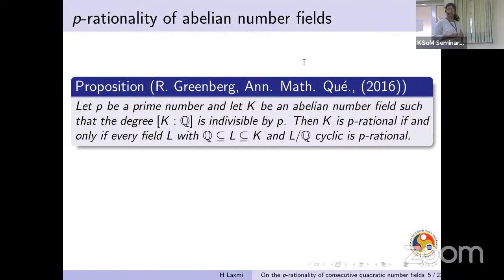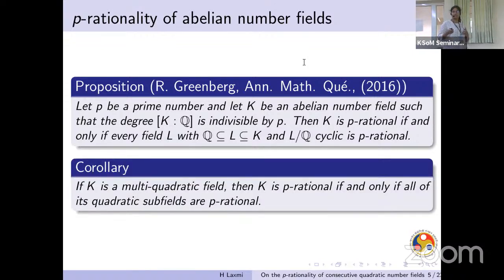So in particular, if we substitute K with some multi-quadratic field over Q, then we can clearly see that the subfields of K which are cyclic over Q are just the quadratic fields. So this shifts our interest towards studying the p-rationality of quadratic number fields.